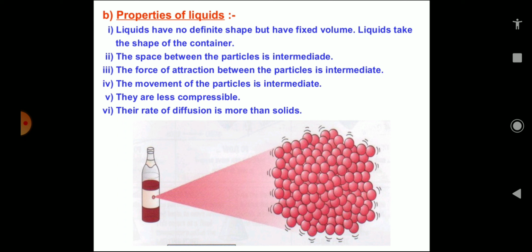So liquids can flow and they can change shape. So they cannot be considered as rigid, but they are called fluid. Solids are rigid because they don't change their shape, but liquids can flow, so they are considered as fluid.